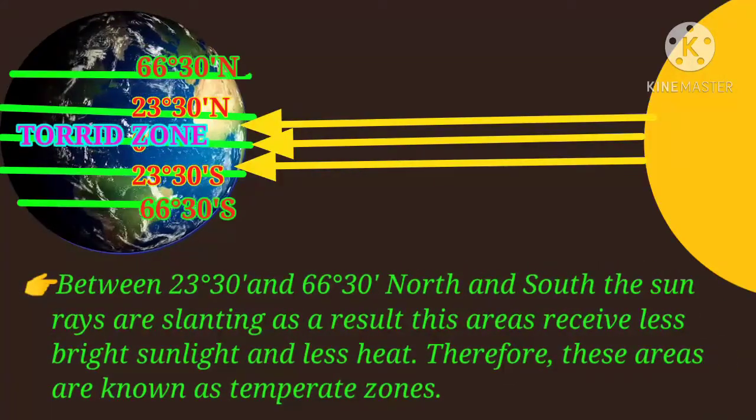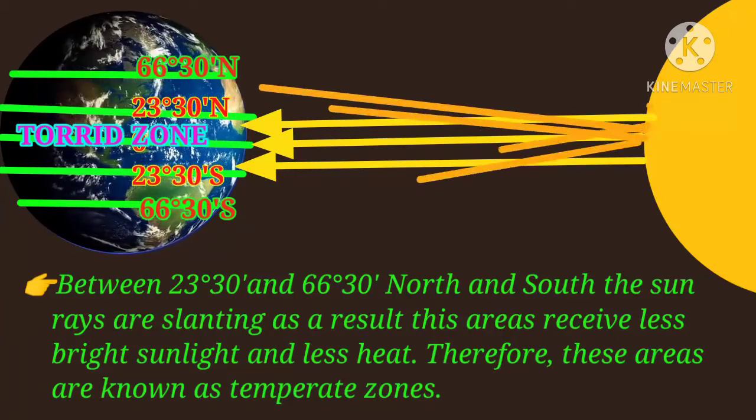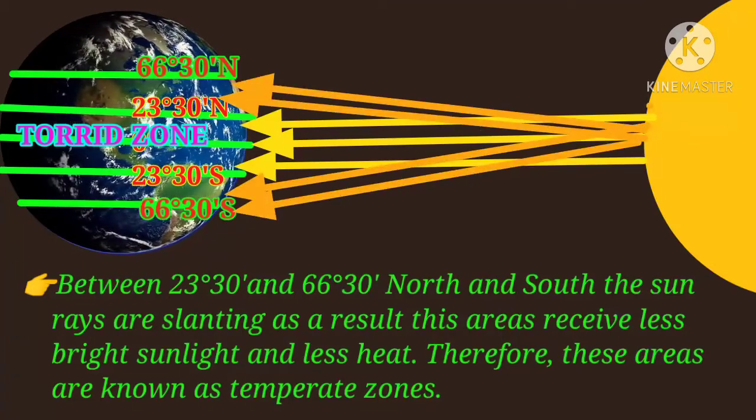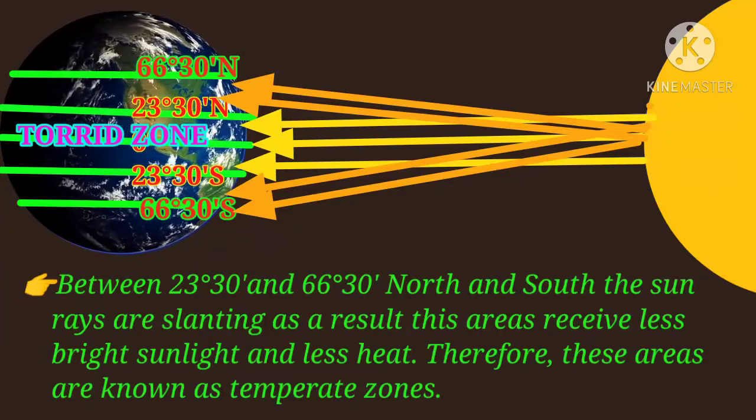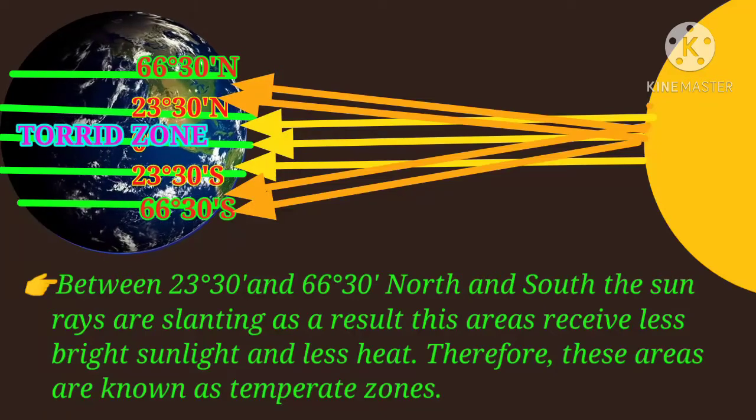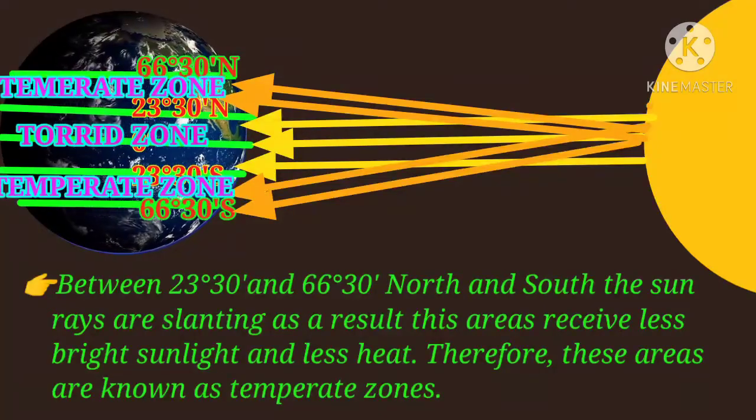Between 23 degree 30 minutes and 66 degree 30 minutes north and south, the sun rays are slanting. As a result, these areas receive less bright sunlight and less heat. Therefore, these areas are known as temperate zones.